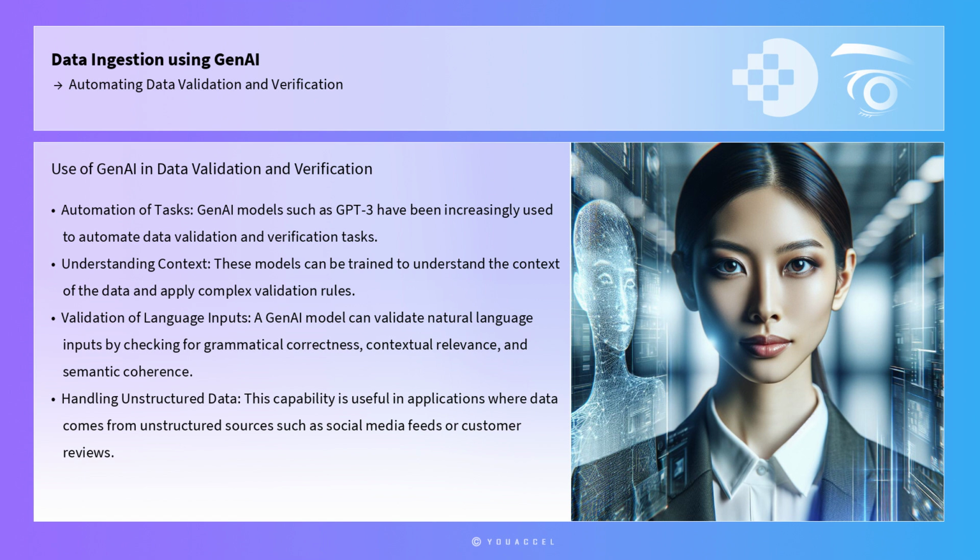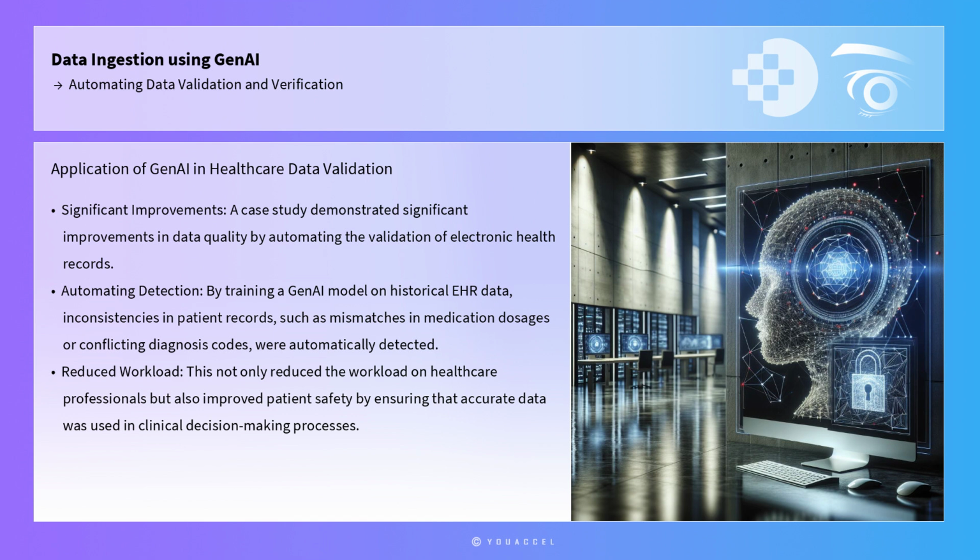This capability is particularly useful in applications where data comes from unstructured sources, such as social media feeds or customer reviews. One practical application of GenAI in data validation is in the healthcare industry, where patient data needs to be accurate and consistent. A case study involving the use of GenAI for automating the validation of electronic health records demonstrated significant improvements in data quality. By training a GenAI model on historical EHR data, the healthcare provider was able to automate the detection of inconsistencies in patient records, such as mismatches in medication dosages or conflicting diagnosis codes. This not only reduced the workload on healthcare professionals, but also improved patient safety by ensuring that accurate data was used in clinical decision-making processes.